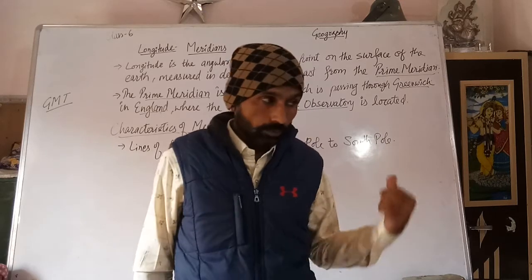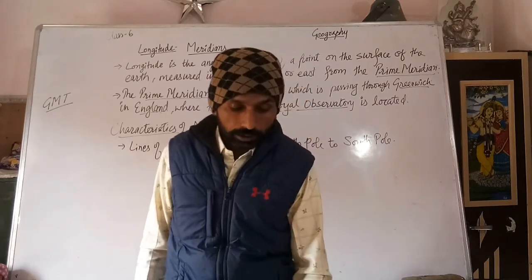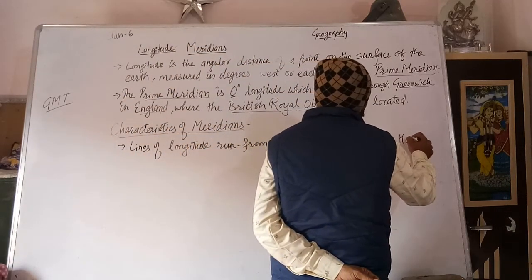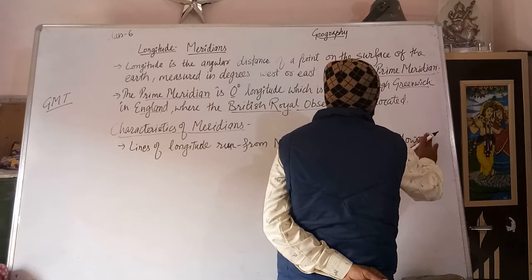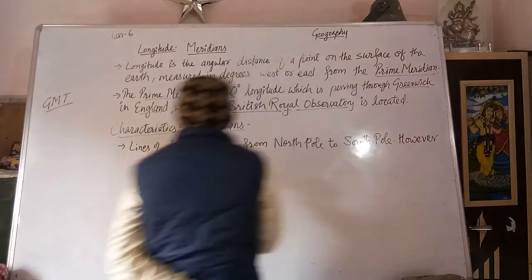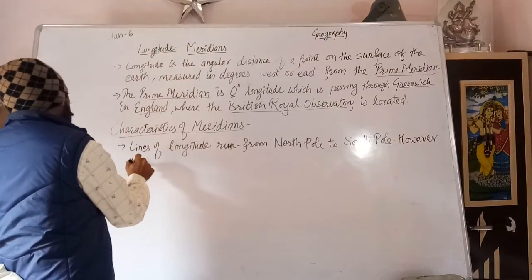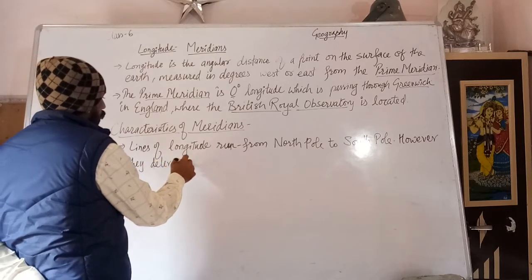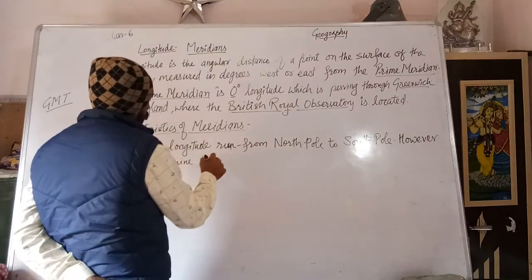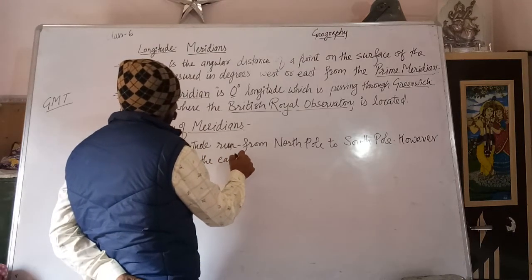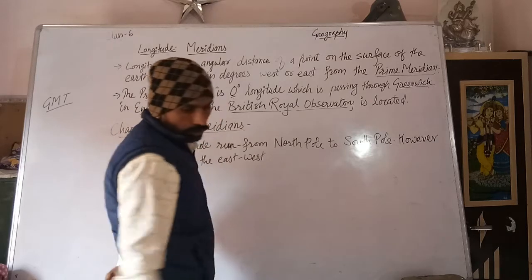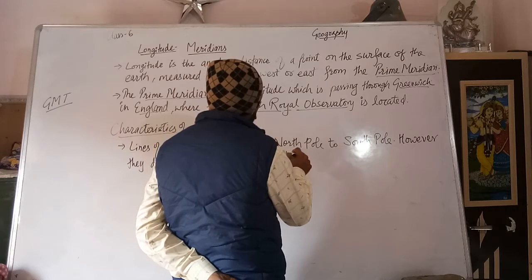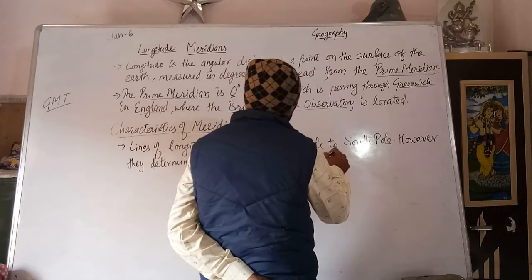And then they also determine the east-west coordinates of a place. They run from north to south, but however, they determine the east-west coordinates of a place.